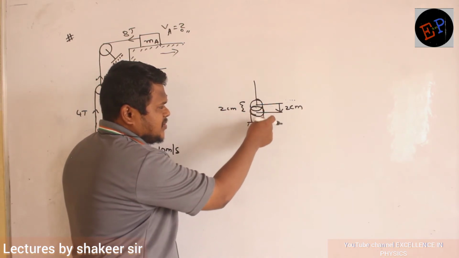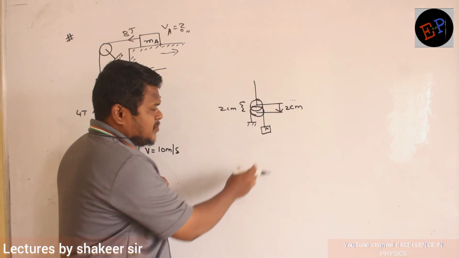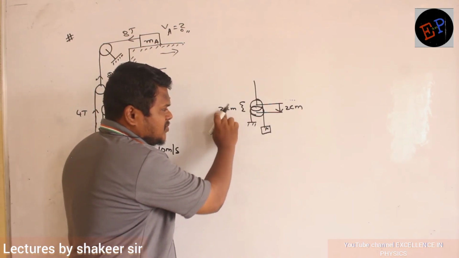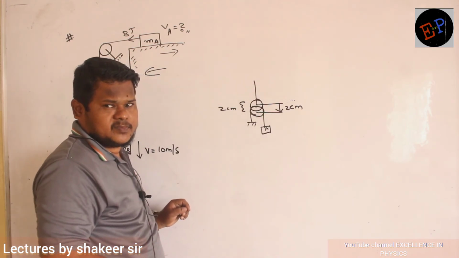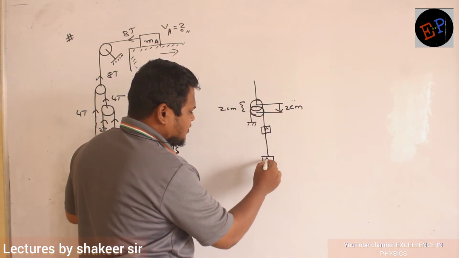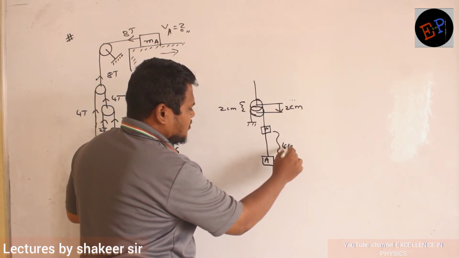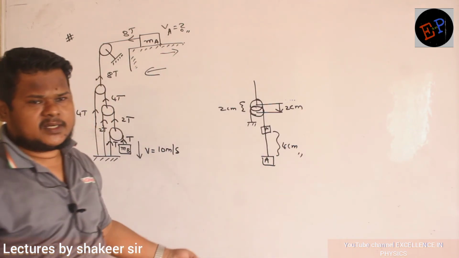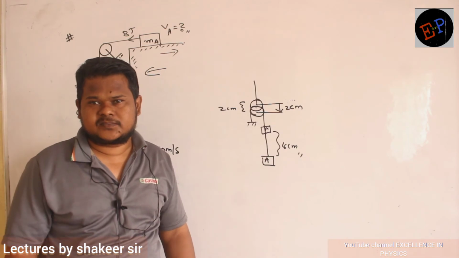But this block will pull this 2 centimeters also. So this block finally goes 4 centimeters downwards. Like this you can understand logically.